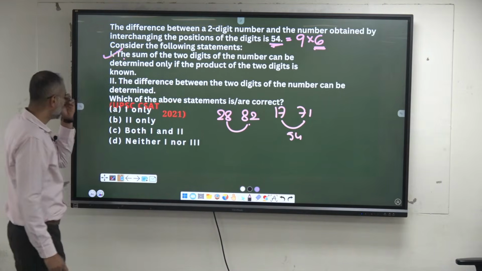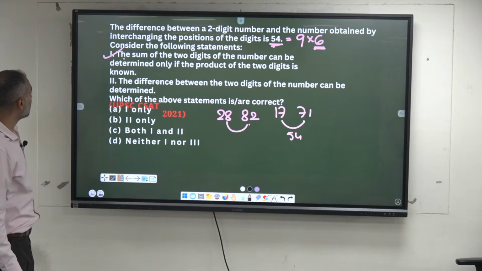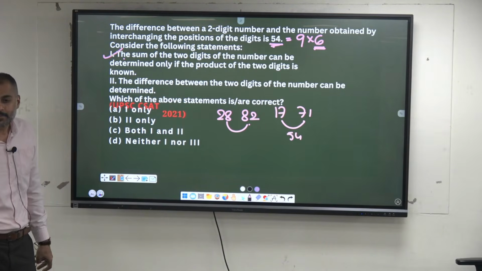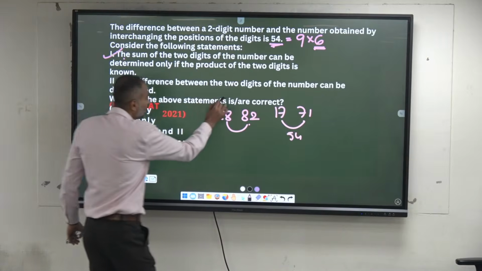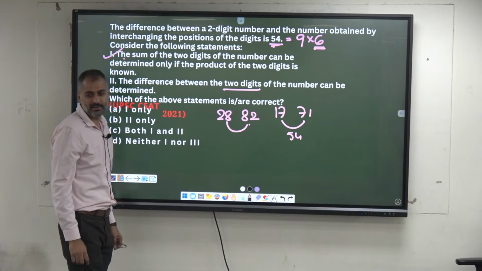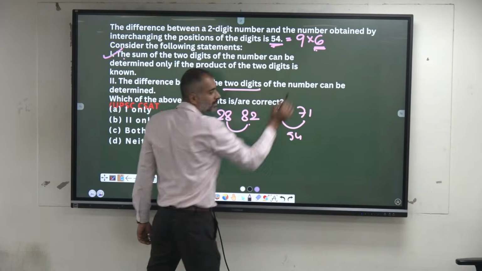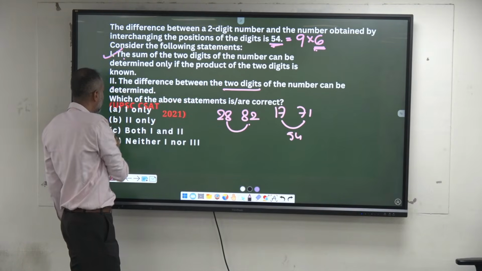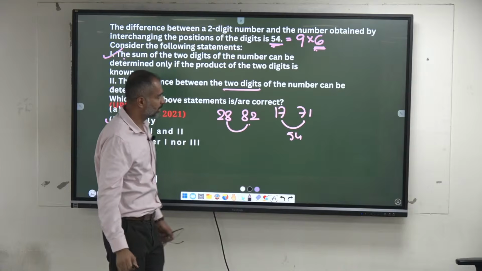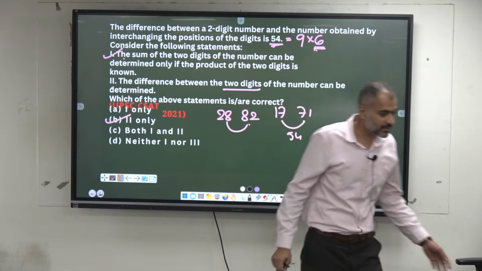Since he has not given even the sum, not even the product, we cannot find what those two numbers are, because many possible cases are there. That's true. Then, the difference between the two digits of the number can be determined. Can we determine the difference between the two digits of the number? Yes, it's already determined. How much? 6. He has given that. Yes, we can determine it in all these cases. Many possible ways these questions can come: reversing of the digits, 2 digits, 3 digits.